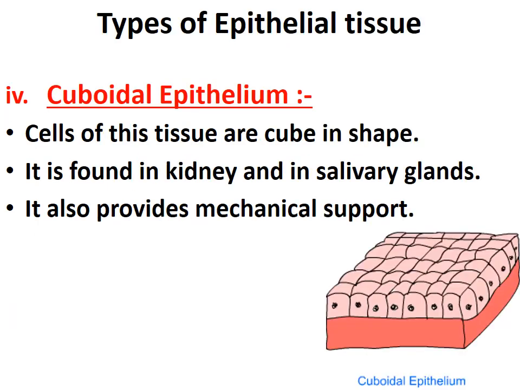Now the fourth and the last type of epithelial tissue is cuboidal epithelium tissue. Cuboidal means cube-like. So the cells of this tissue are cube in shape. See the diagram? They are forming cube-like structures. And this type of epithelium tissue is found in the kidney and in salivary glands. It also provides mechanical support. So these were the four types of epithelium tissue.